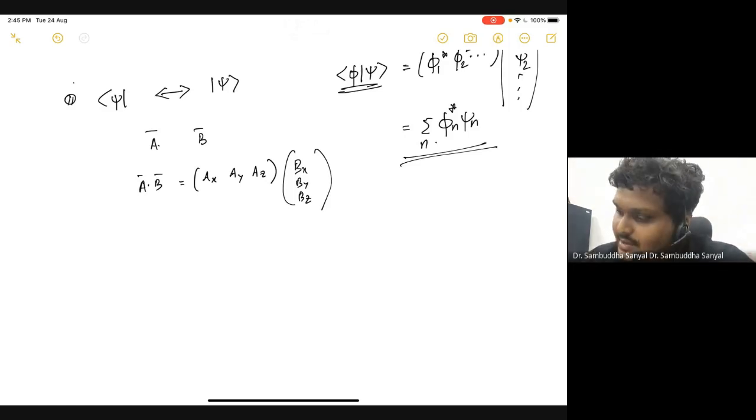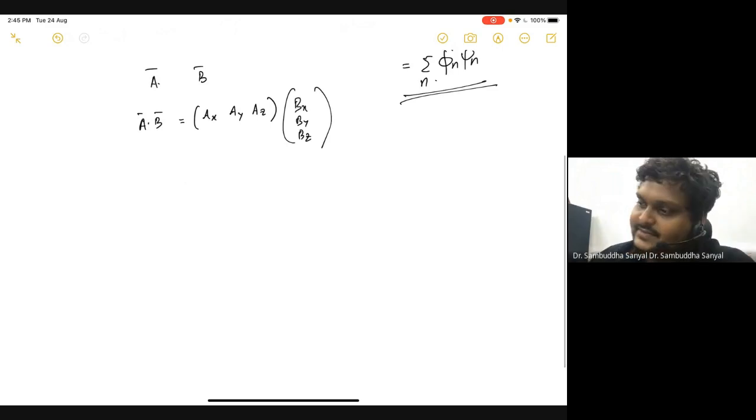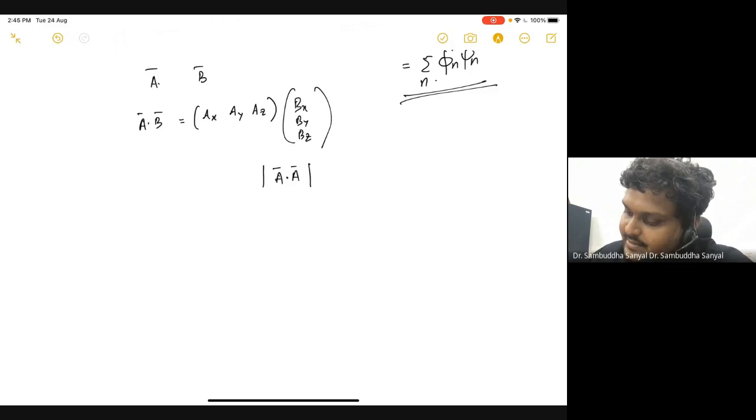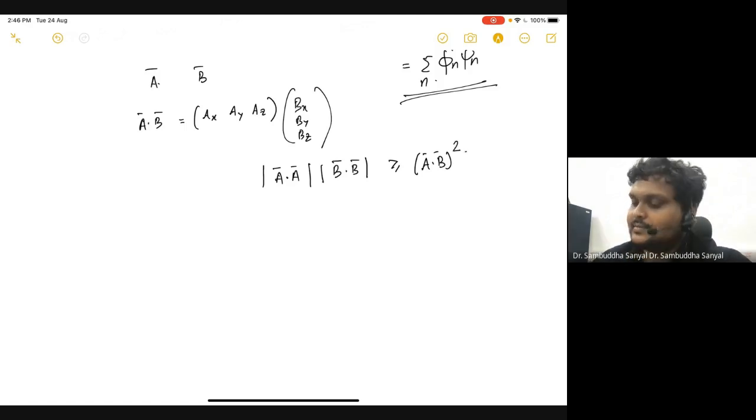Okay. So now the identity is very simple. The identity is given by A dot A, which is the amplitude, times B dot B, both are scalars, is greater than or equal to (A dot B) squared.